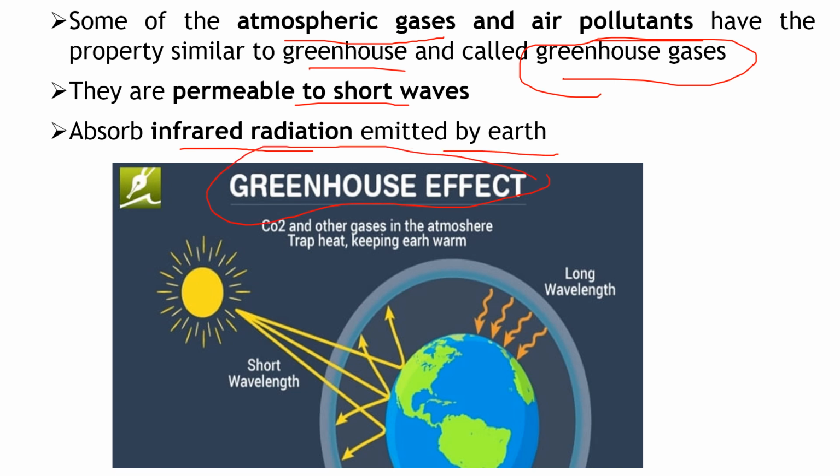All the gases acting in a similar manner make a continuous layer responsible for this heat trapping phenomenon, which is called the greenhouse effect. So short wave radiation comes in, long wave infrared radiation is trapped, and that results in heat and has increased the temperature of our earth. That is what is meant by the greenhouse effect.